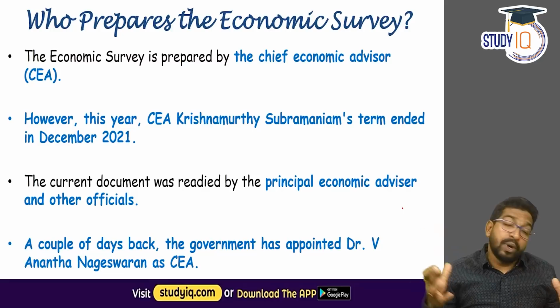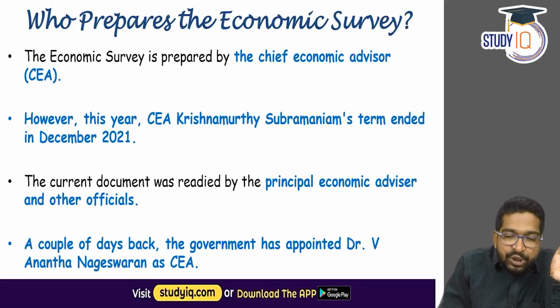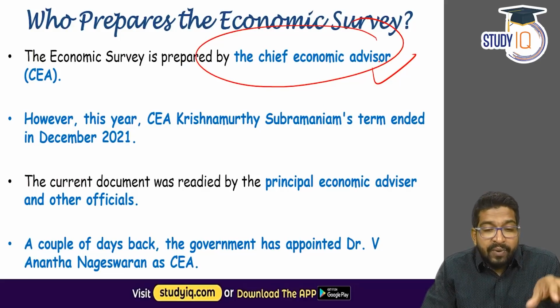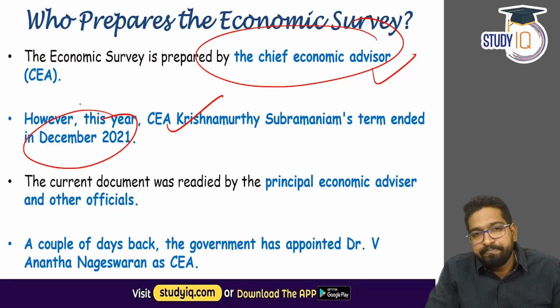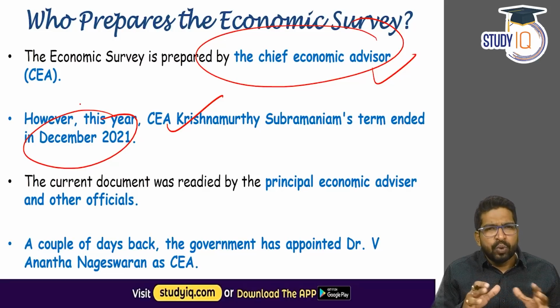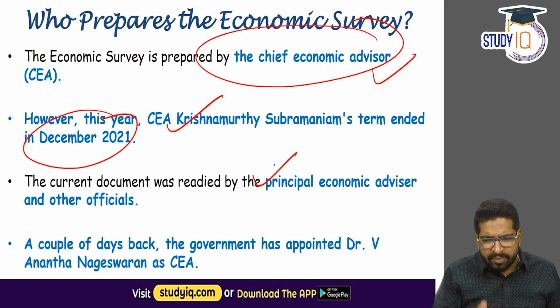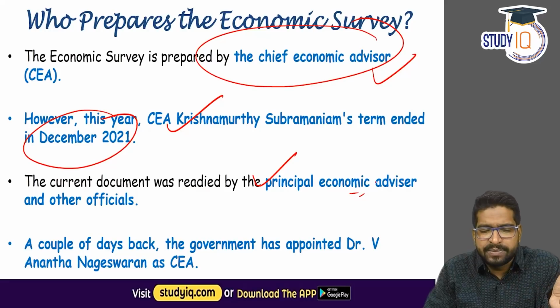Right? The next question: who prepares the economic survey? The economic survey is prepared by the Chief Economic Advisor. Now, this year, the former Chief Economic Advisor, Krishnamurthy Subramanian, his term ended in December 2021. So this economic survey was mainly prepared by the Principal Economic Advisor and the other officials. And if I'm not wrong, the Principal Economic Advisor is Sanjeev Sanyal. We have heard his name multiple times, right?